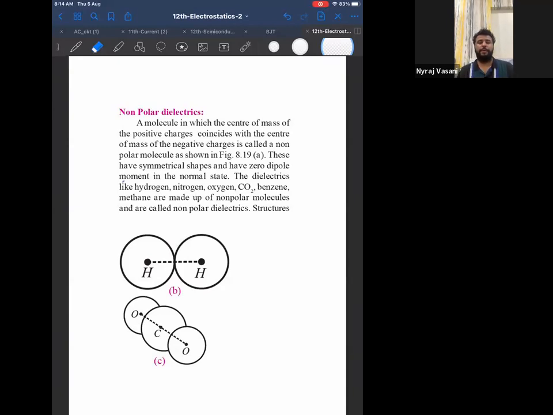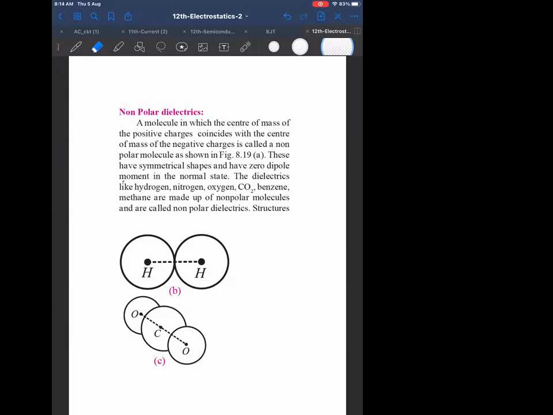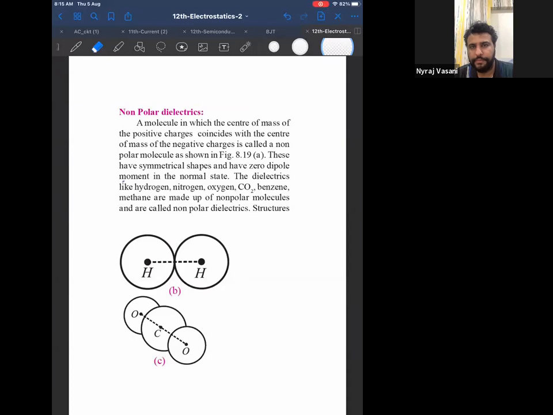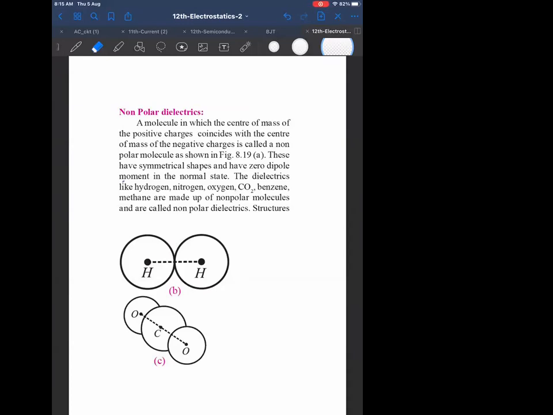Once you're done, please put a dot. Done, sir. We have to write the whole paragraph? No, you have to write till where I've underlined.